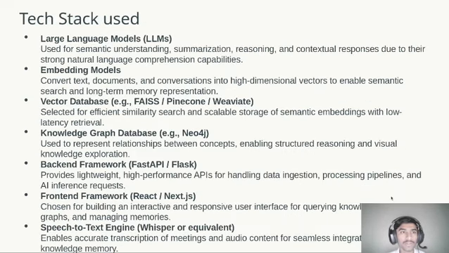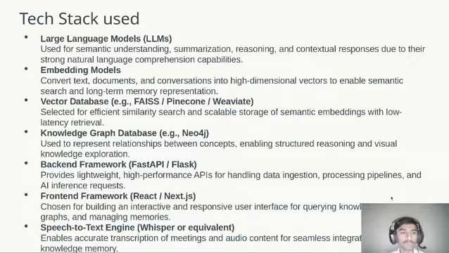Then, what tech stack I use in my project. First of all, I will use LLM models for understanding, summarizing, and reasoning, thanks to their natural language comprehension capability. Then an embedding model converts text documents into high-dimensional vectors. Then I will use a vector database, for example FAISS, Pinecone, or Weaviate, selected for efficient similarity search, scalable storage, and semantic embeddings with low-latency retrieval.